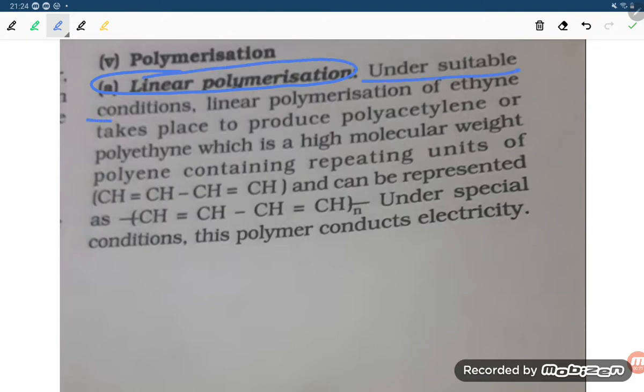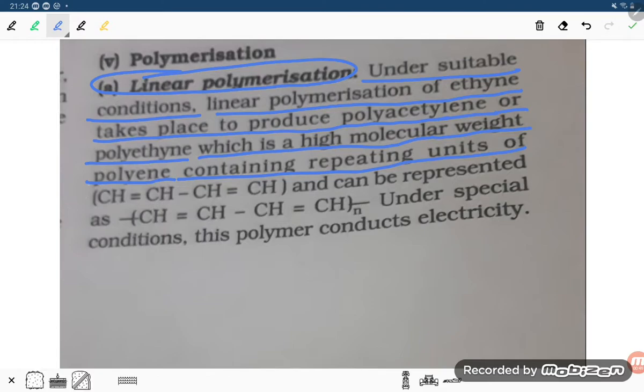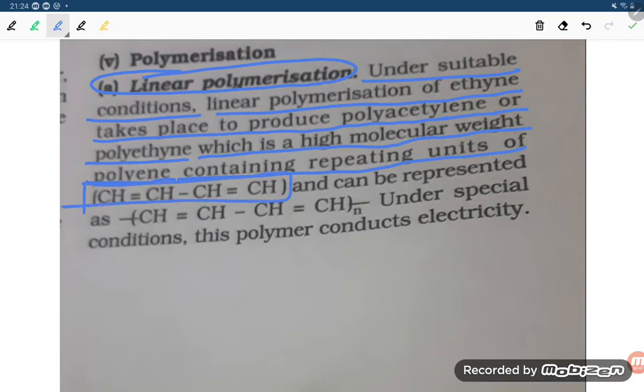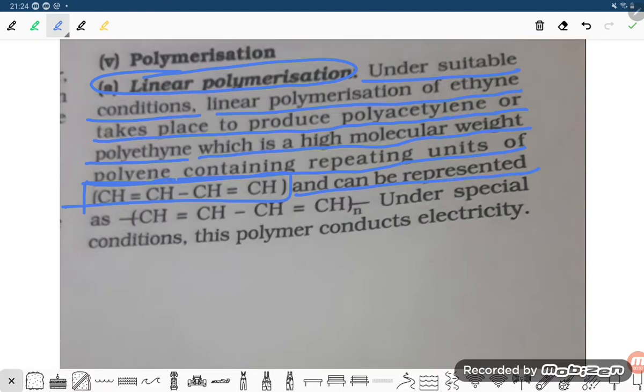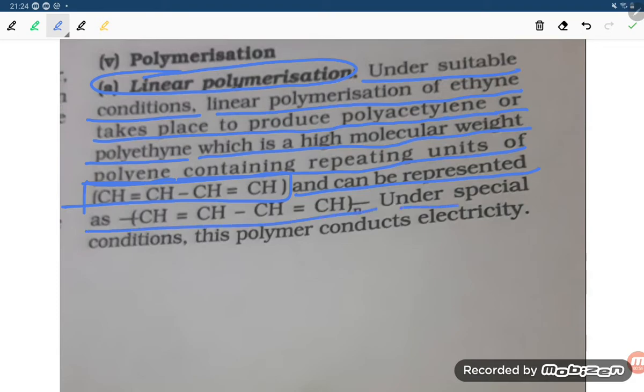Under suitable conditions, linear polymerization of ethyne takes place to produce polyacetylene, a high molecular weight polymer containing the repeating units of CH=CH-CH=CH. This is the repeating unit and can be represented as (CH=CH-CH=CH)n. Under special conditions, these polymers conduct electricity.